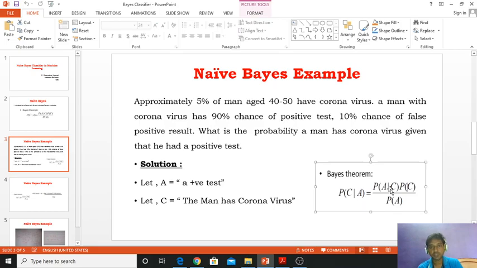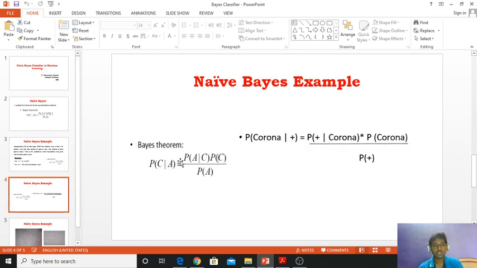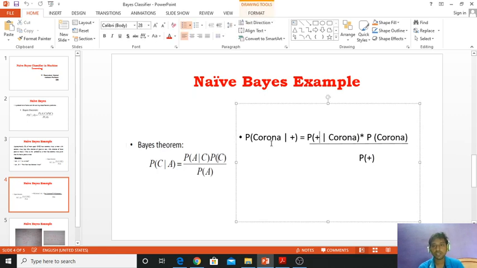That means the positive test given coronavirus, multiplied by the coronavirus probability, which is that particular 5% of men, divided by the whole positive test. In the theorem I have written it this way, and we can also write it like this: P of corona given positive test equals P of positive test given corona, multiplied by P of corona, divided by P of positive test.